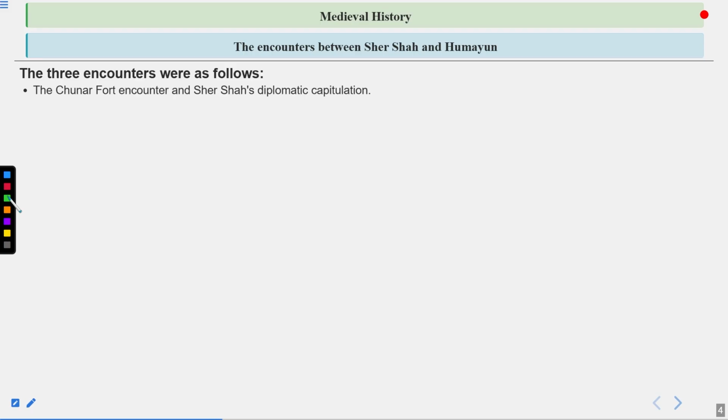First is the Chunar Fort encounter and Sher Shah's diplomatic capitulation. I hope you remember when I was telling you that Humayun encountered two people during his early phase. One is the Gujarat area and one is the Bihar and Bengal area. So the first type of attack that Humayun posed was at Chunar Fort, and Sher Shah at that time was known as Sher Khan. He particularly took the stability of Humayun. He took the oath of Humayun that he will be a regent of the Mughal Empire and he will take the control. So that was a diplomatic move he played at that time.